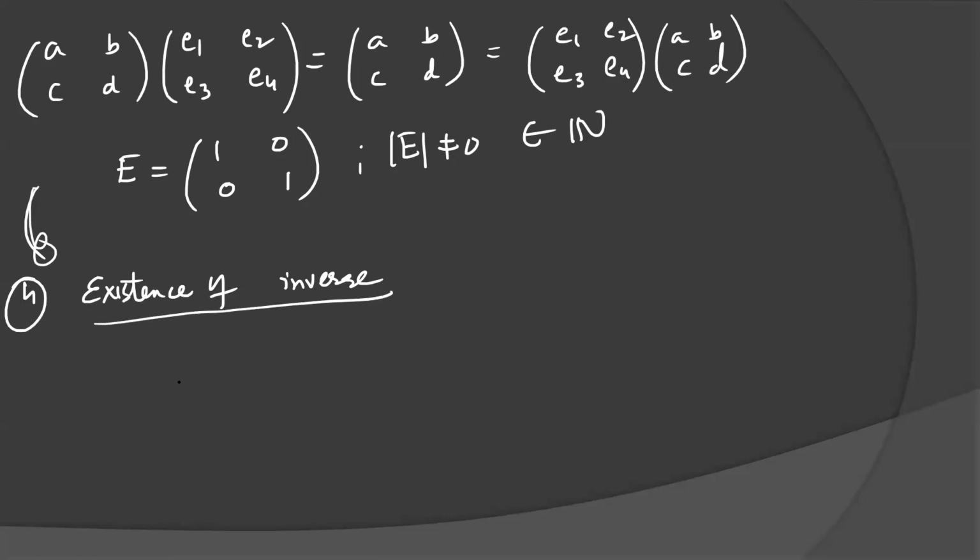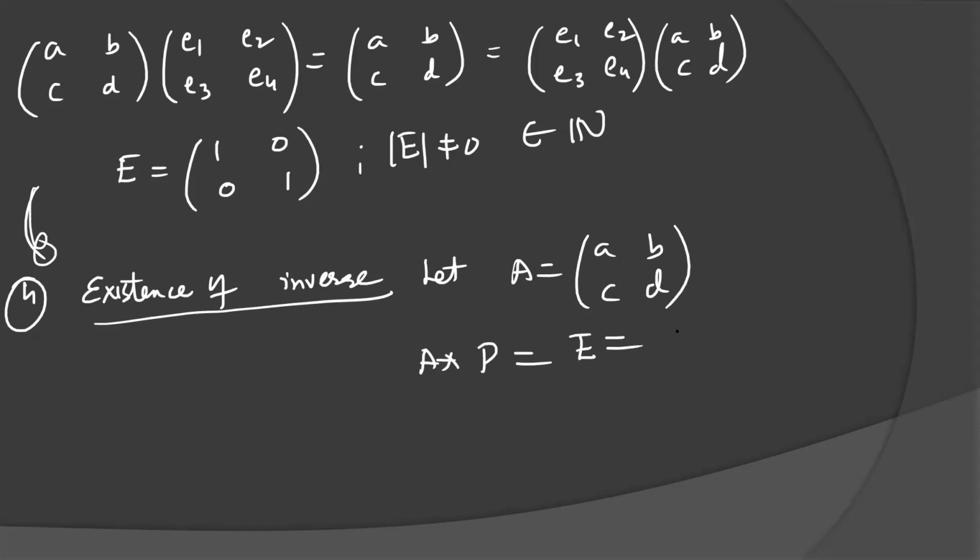Next is existence of inverse. Let any matrix A be equal to [A, B; C, D]. Then by definition, we know that A operation P must be equal to P operation A. This is the definition of existence of inverse. So AP will be equal to E, equal to PA.